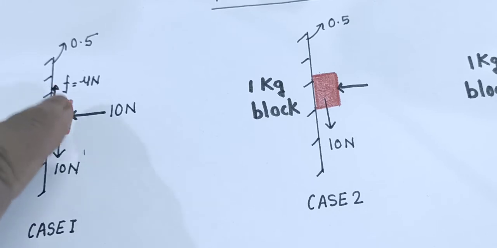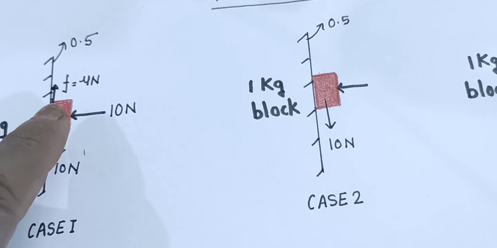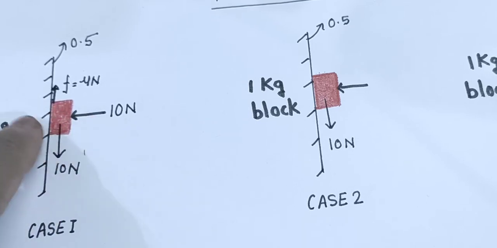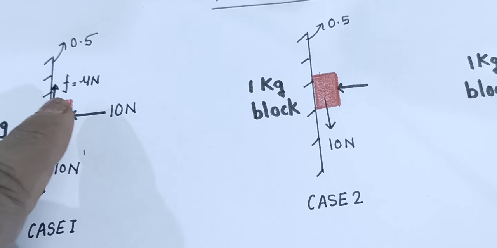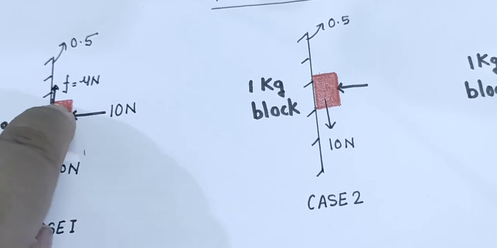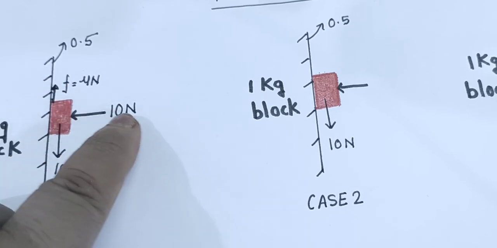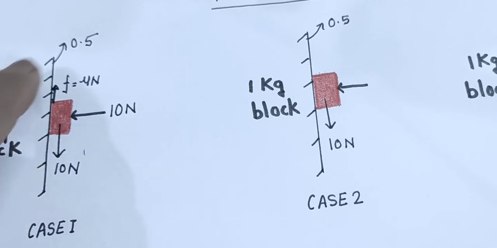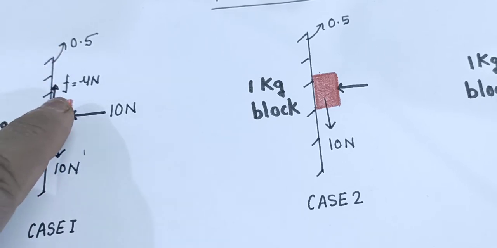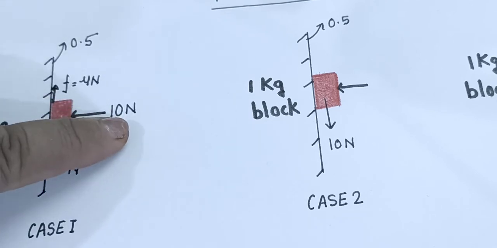So the wall will react to the block with equal force. Again, listen to me. If I am pushing the block towards the wall by 10 Newton, the block pushes the wall with 10 Newton force in the perpendicular direction because it wants to move in the direction of force. But the wall is there, so it will not be able to move, and the wall will react on the block with equal force.